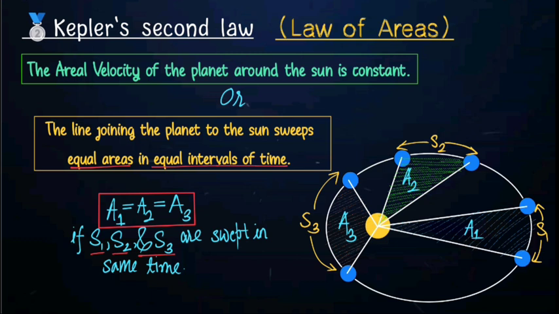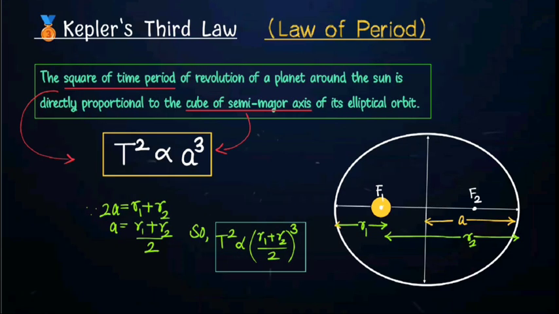Not very tough. Moving ahead to Kepler's third law, the law of periods. In the law of periods, Kepler described the relationship between the time period of a planet and the mean distance. What is the time period of a planet? Time period is the time taken by the planet to complete one revolution.